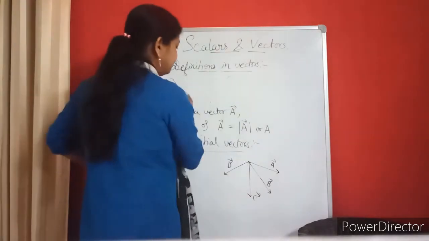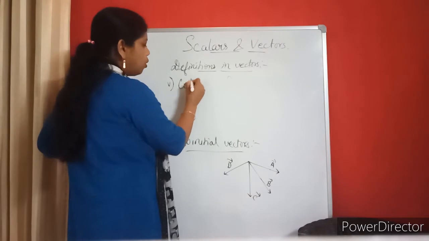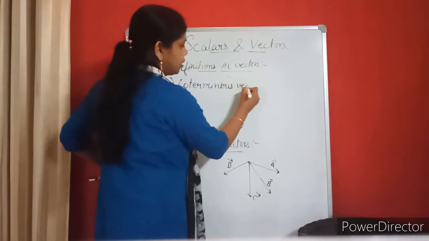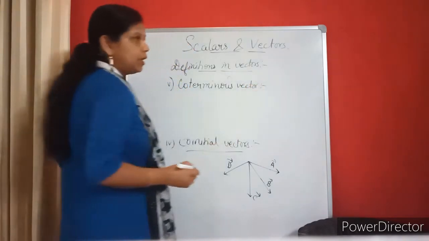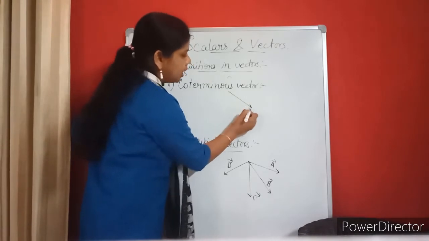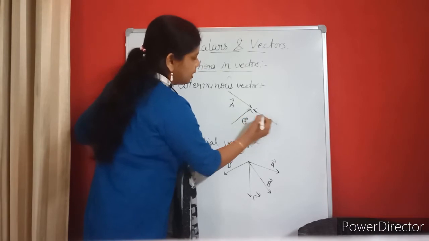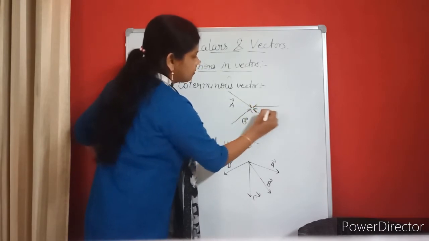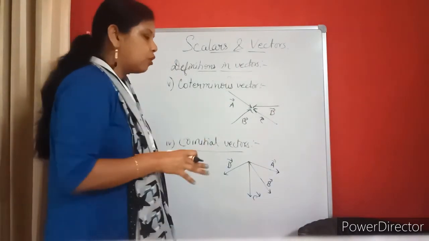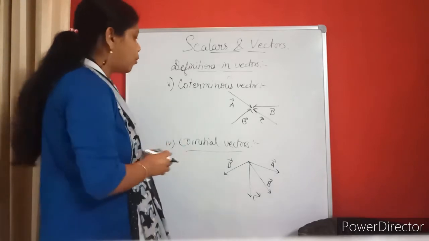Number 5, it is coterminous vector. Terminus means terminating point. Terminating point means the vectors are meeting at the same point. Suppose this is my vector A, this is my vector B, this is my vector C, this is my vector D. All are terminating at what point? One point. Then I will call those vectors coterminous, which means they have the same ending point.